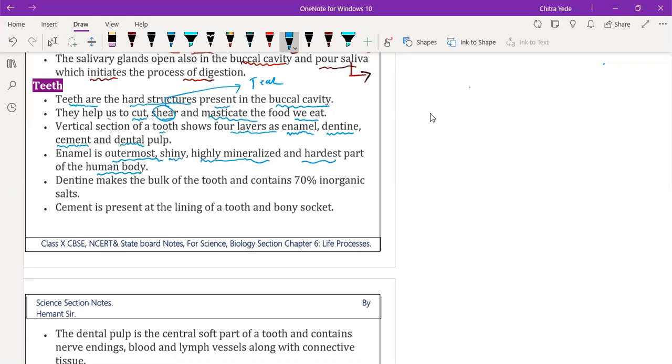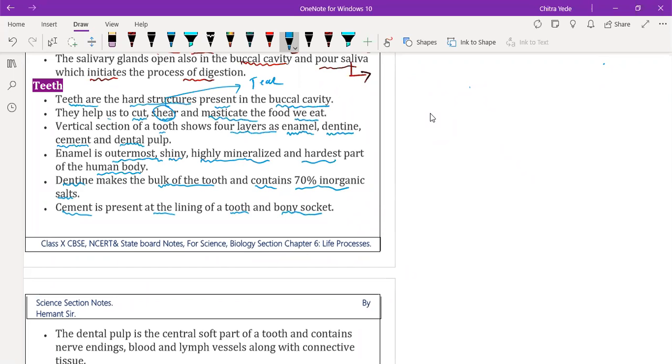Then we have dentine. Dentine makes the bulk of the tooth and contains 70% inorganic salt. It is the second part, just beneath the enamel. After enamel, we have dentine. Then we have cement, which is present at the lining of the tooth and bony socket. It helps to fix the tooth.